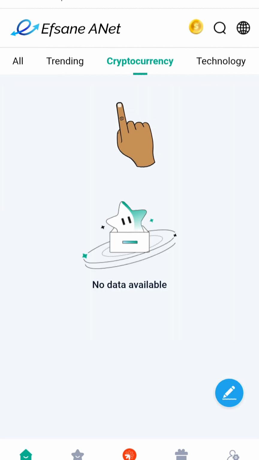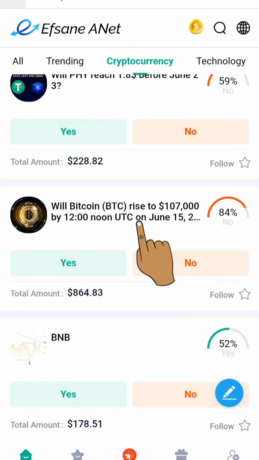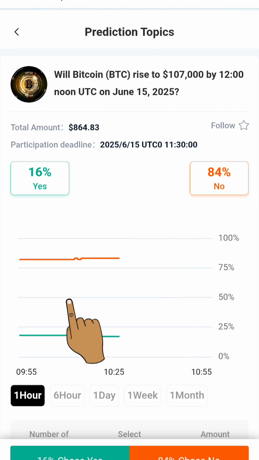Now let me just scroll down and check one thing here. Let me go to this cryptocurrency here. On this cryptocurrency, let's see this one. Can CTC reach $2 in June? If your prediction is yes, you believe that CTC can get to $2 in June, you just go ahead and click on this yes. But if you don't believe so, you just click on this no. Now if you come down here, they say, will Bitcoin BTC rise to $107,000 by 12 noon UTC on June 15th? If you believe that BTC is going to get to 107 by June 15th, all you just need to do is come down here and click on this button that says yes.